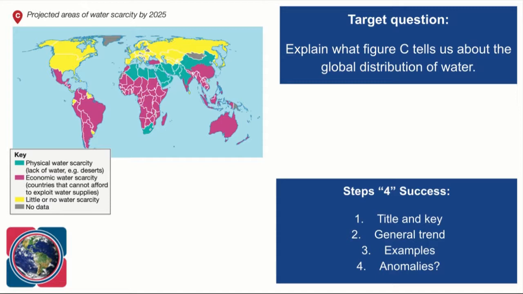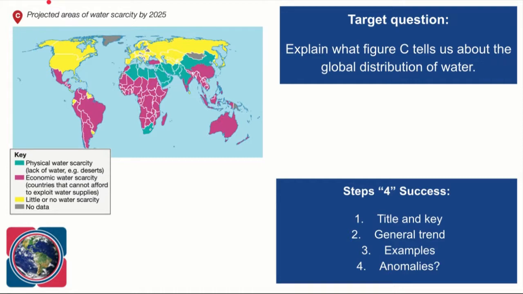Now, what we need to do is to follow that step for success, not only to describe the patterns that we've got on the map, but also to be able to give some explanations. So start your answer off by saying what it is a map of. So it's a map which shows us the projected areas of water scarcity by 2025.